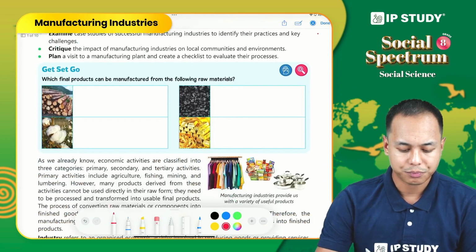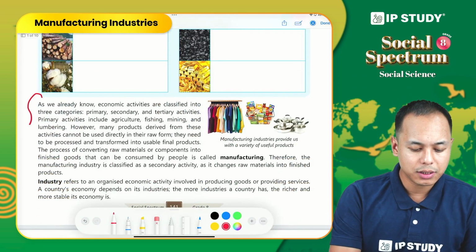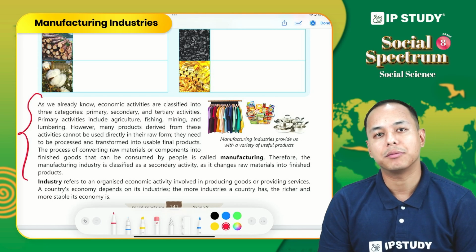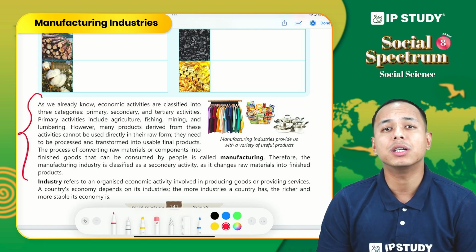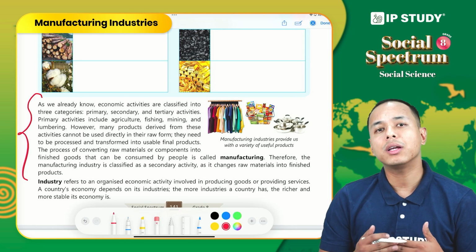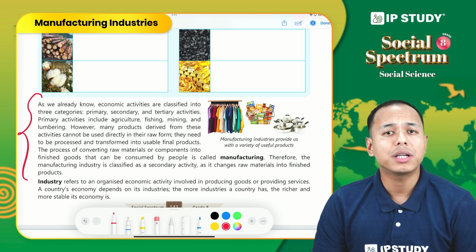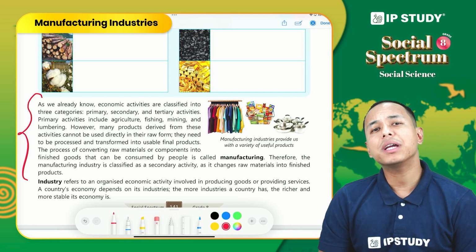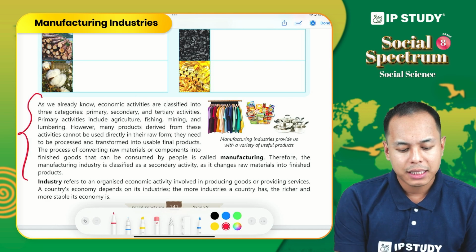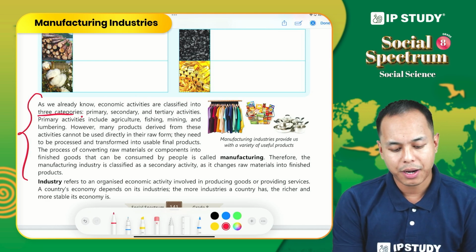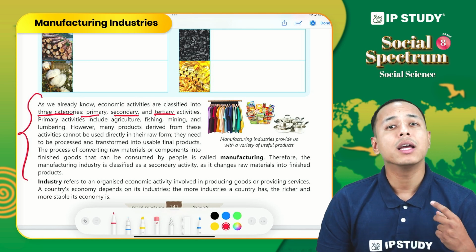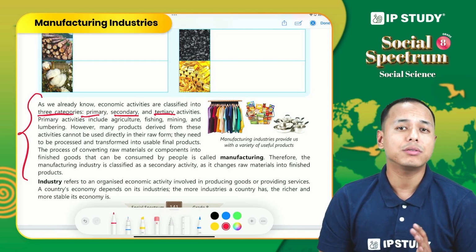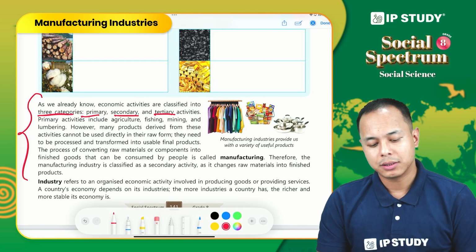So now, let us first discuss what economic activities are. Economic activities are those activities by performing which we earn money, or monetary benefits. Economic activities are divided into three categories: primary, secondary and tertiary activities. I repeat again, economic activities are divided into three: primary, secondary and tertiary.